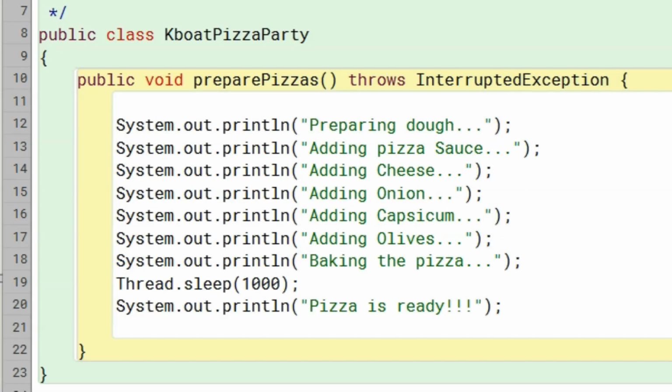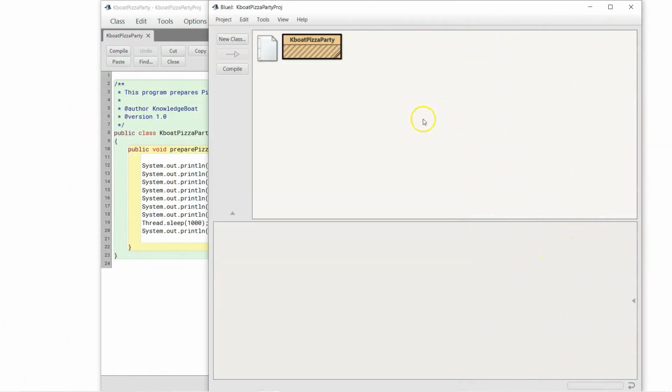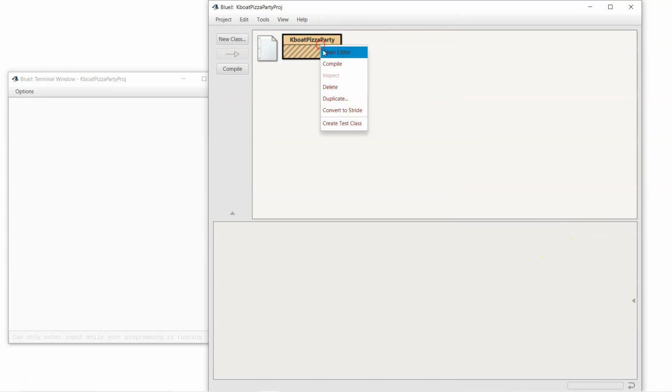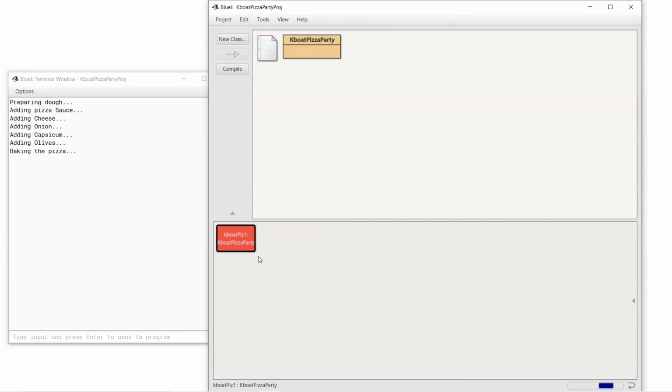Let me execute the program and show you the effect of Thread.sleep. Once I execute the program, notice that the line pizza is ready will get printed after some delay. I will bring up the console window. I am executing prepare pizzas method now. Did you notice the delay? You may have missed it. 1 second is too short a time.